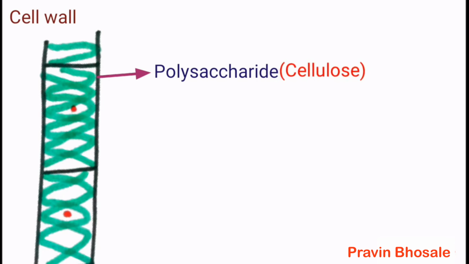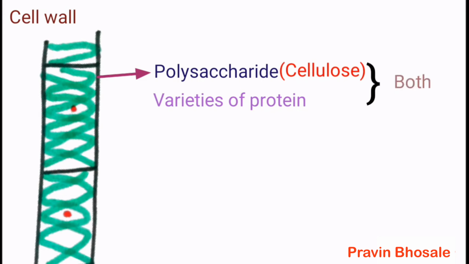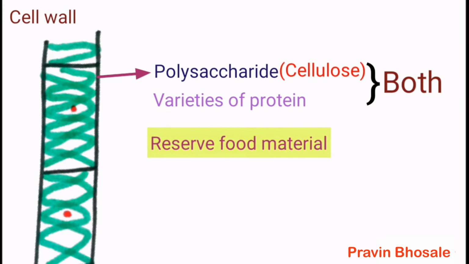The cell wall contains either a polysaccharide like cellulose or a variety of proteins, or both polysaccharide and proteins. Reserve food material is in the form of starch and its other forms.